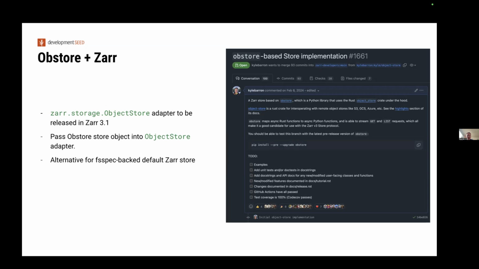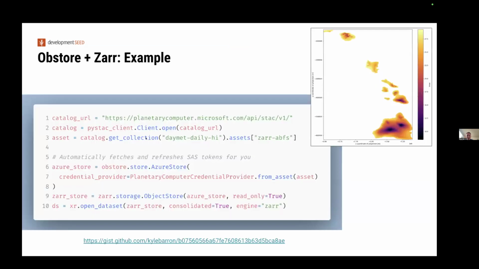Then it's pretty easy to use, because all you have to do is pass into the zarr.storage.ObjectStore class. And so here's a minimal example. I'll link the GitHub gist in the chat as well. I put it in the doc as well.